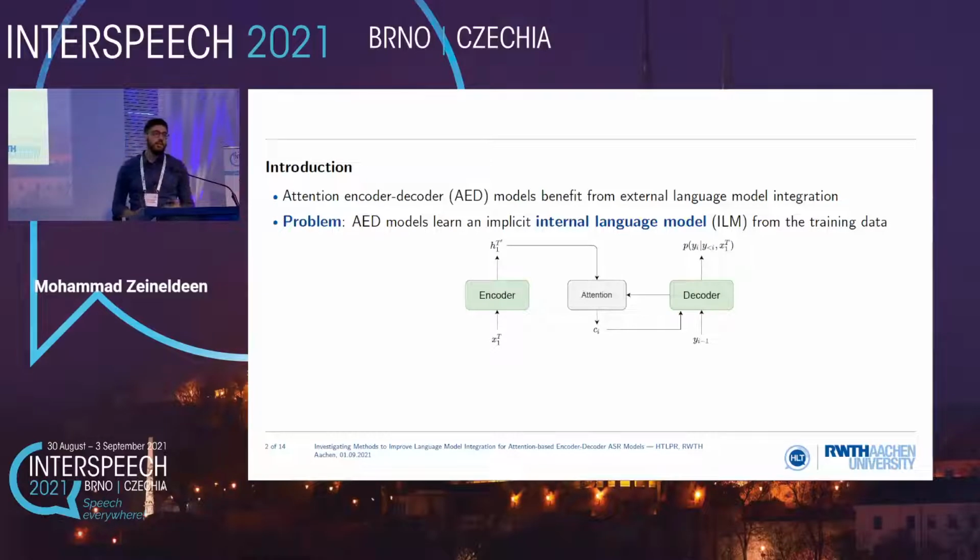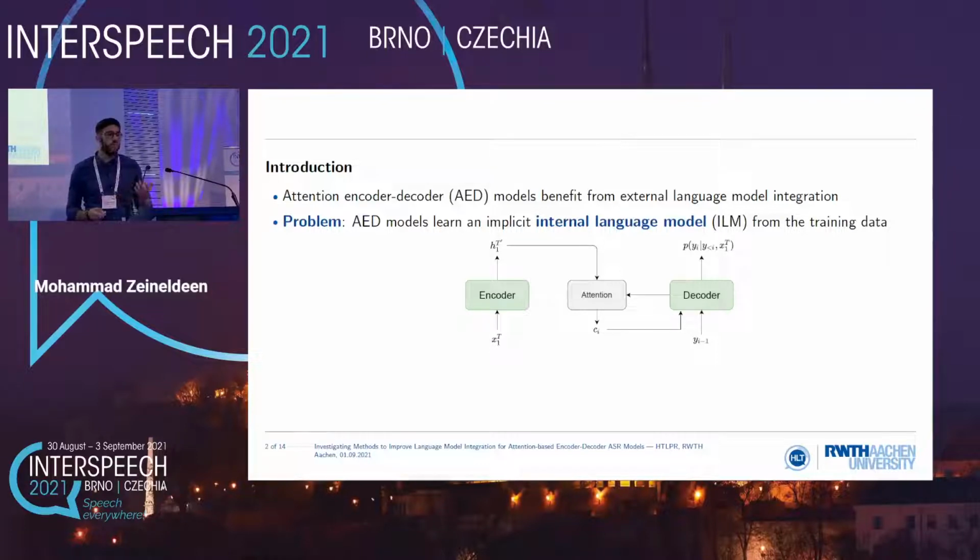But the problem is that because of the structure of the attention model, we basically learn an implicit internal language model. If you look at the architecture of the attention model, we have the encoder that encodes the input into hidden states, and then this is used by the attention mechanism in addition to the decoder state to generate the context vector. This is then used by the decoder, in addition to the previous label, in order to predict the next output. And because of this label recurrency in the decoder, it acts somehow as an implicit language model.